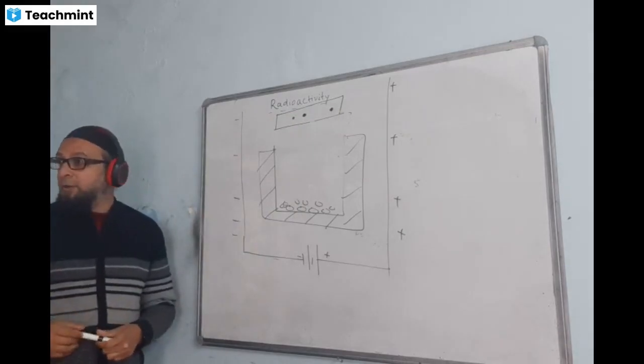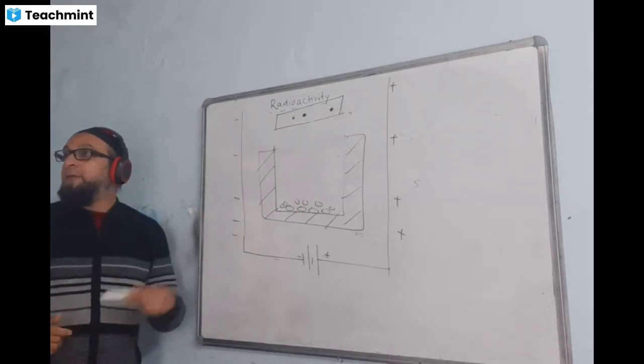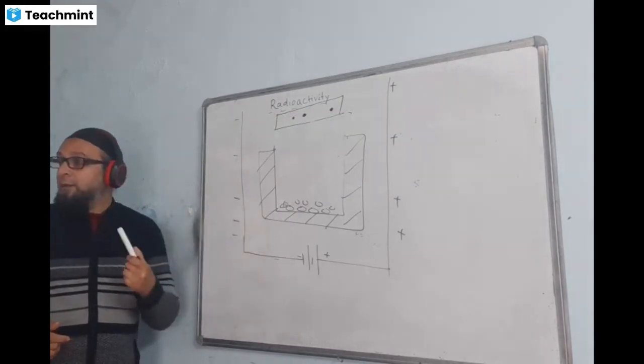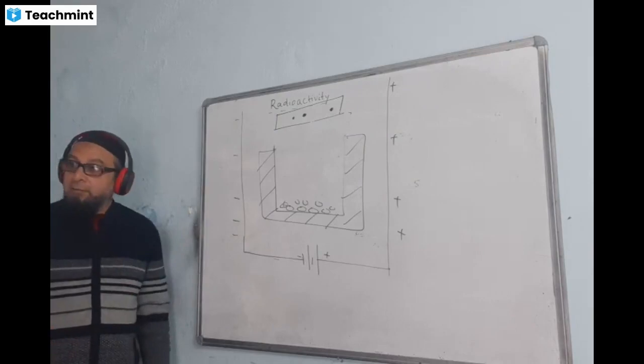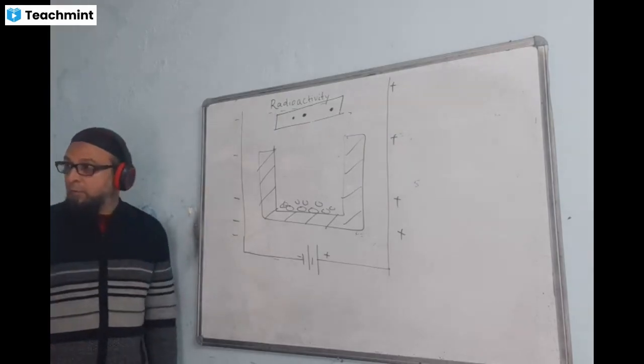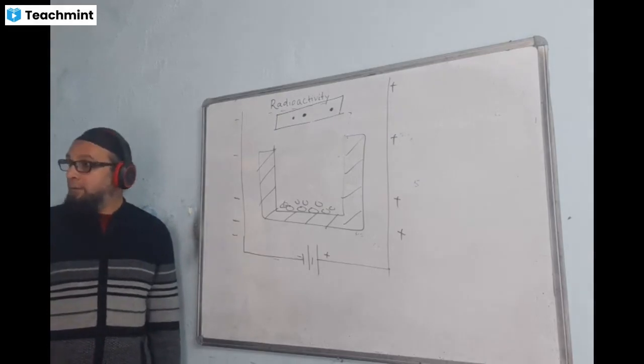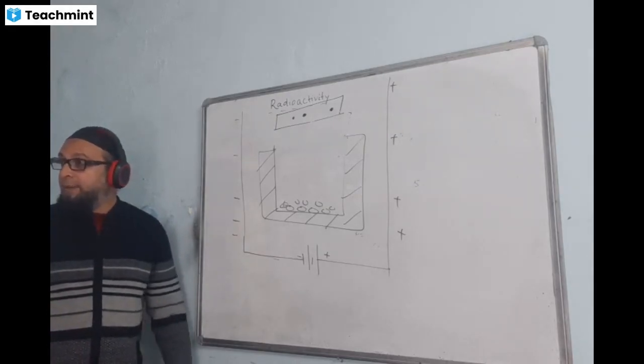There were 3 spots only seen. Then on the basis of these 3 spots, he came to the conclusion that there are 3 types of radiations coming out from the radioactive material. And he named them alpha, beta, and gamma.